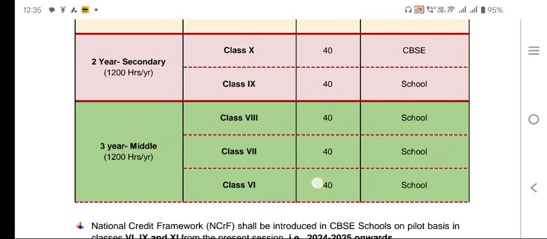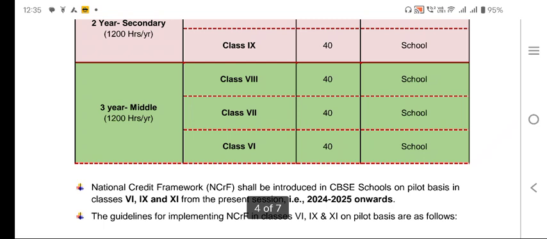And here we come to a very important part, that is classes 6, 7 and 8, the middle section. In each year, 1200 hours should be completed with the 40 credit system. In class 7 also 1200 hours with the 40 credit system, and the same for class 8.